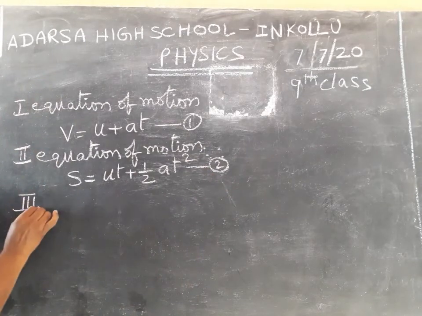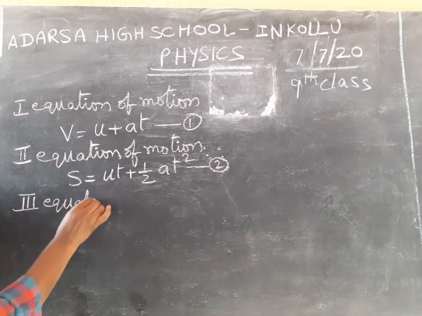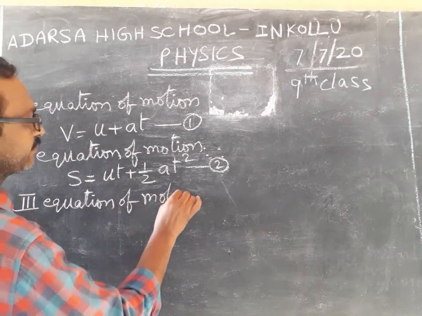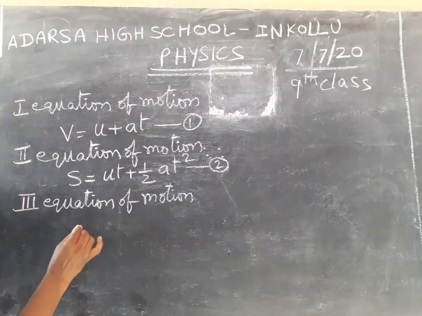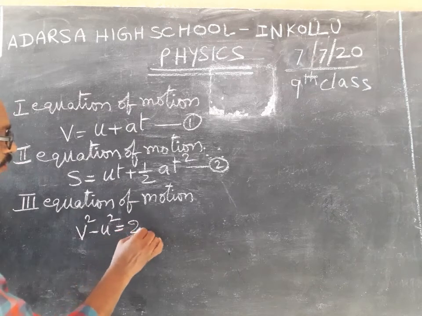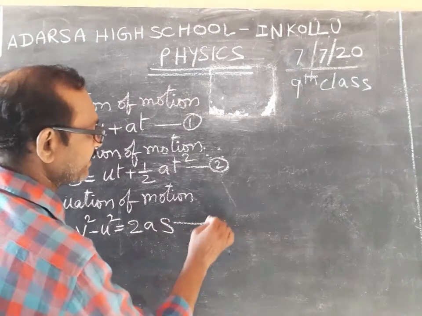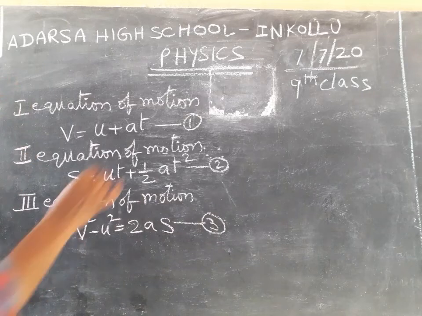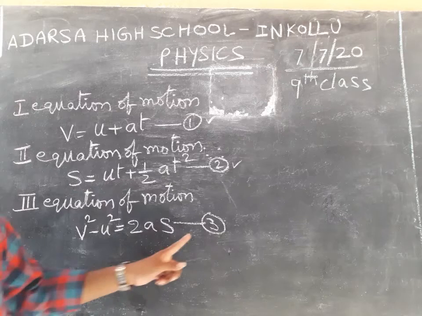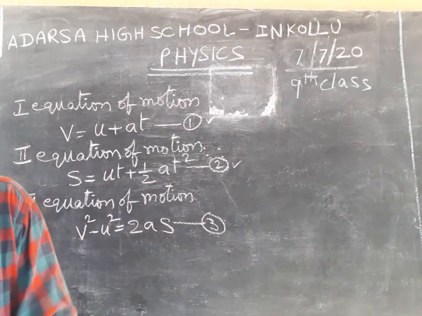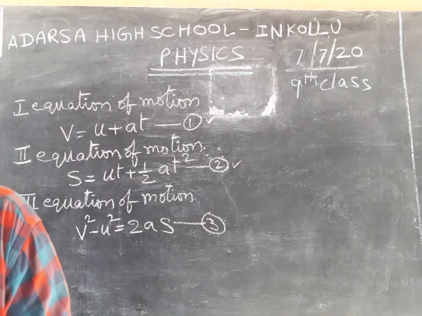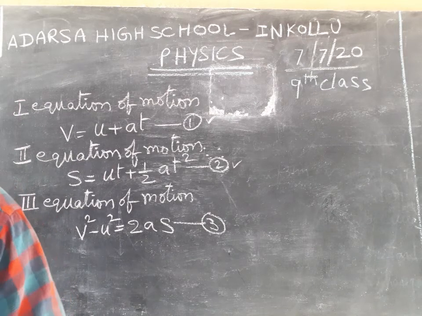Third equation of motion: v square minus u square is equal to 2as. Third one. Already I proved this one. This was also proved. What do you know about the third equation?